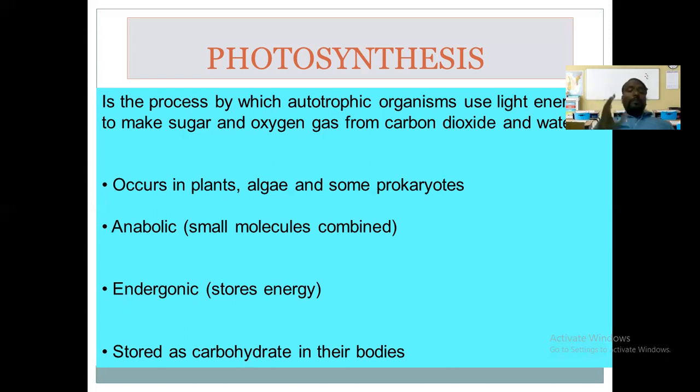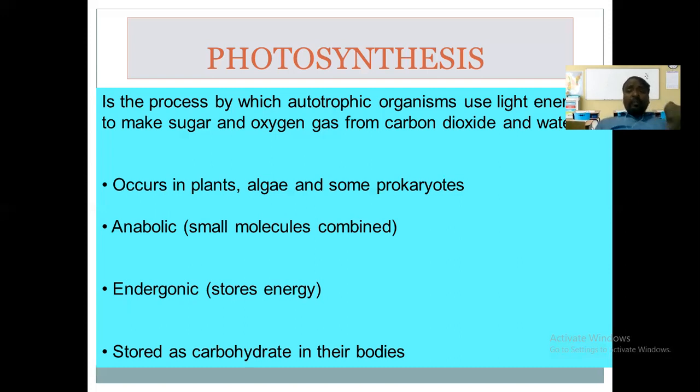So this is an anabolic process in which different atoms are joined to form carbohydrates, isn't it? Some of the carbohydrates, some of the sugar molecules synthesized in this process are utilized to fulfill the needs of that particular organism, that particular autotroph, plant, algae, or prokaryote.